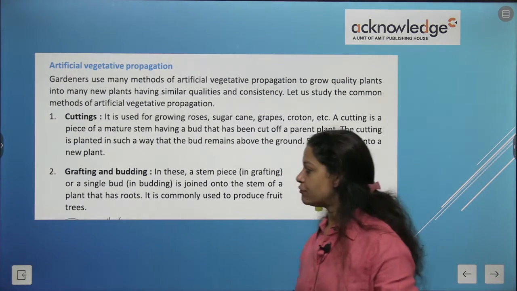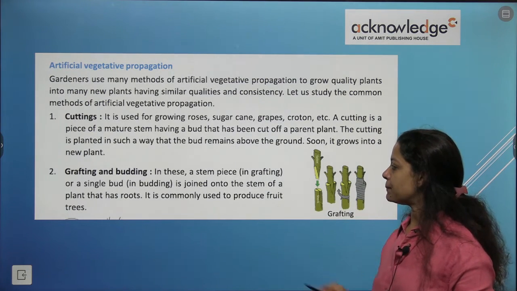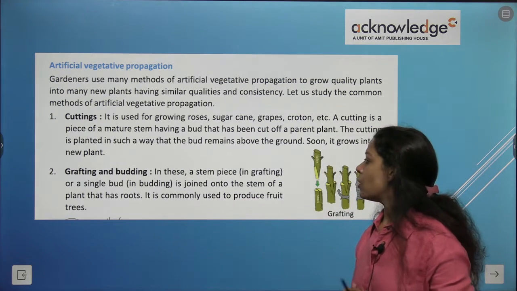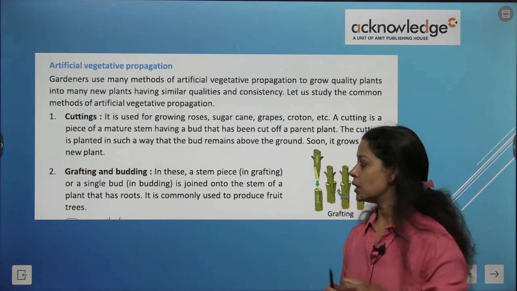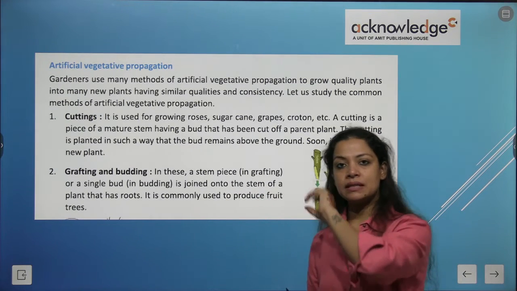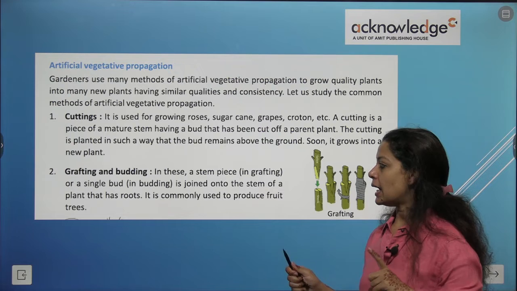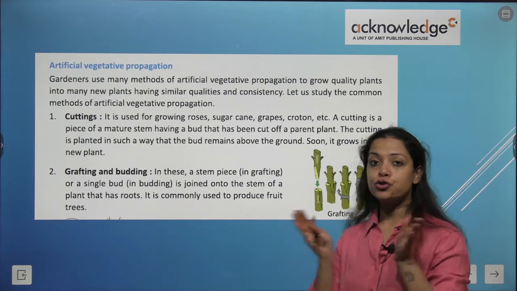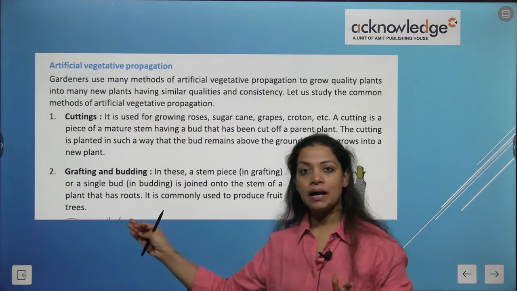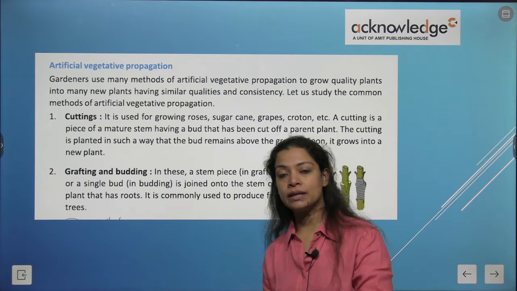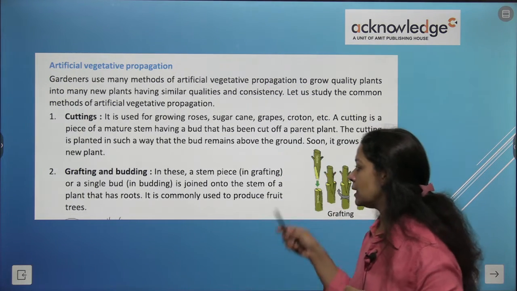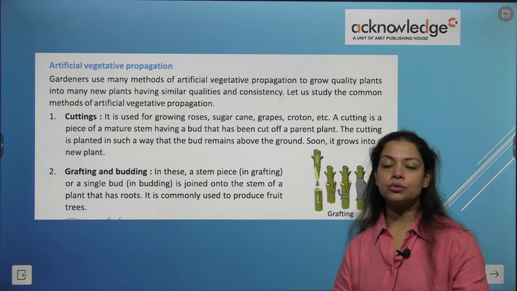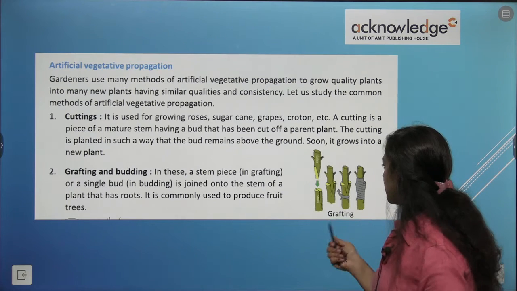Now the second method is grafting and budding. In these, a stem piece in grafting, or a single bud in budding, is joined onto the stem of a plant that has roots. That means the stem piece we get through grafting and the single bud we get through budding is joined onto the stem of another plant which is already rooted, and it is commonly used to produce fruit trees. So in order to get a large amount of fruit, this process is done. So how is grafting done?